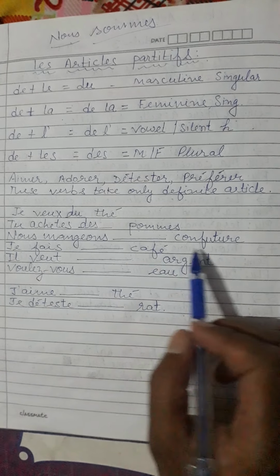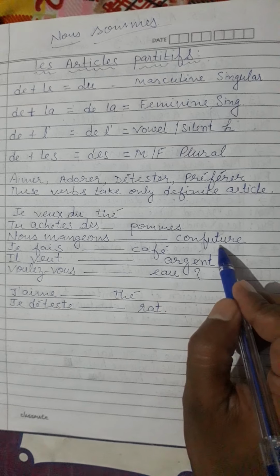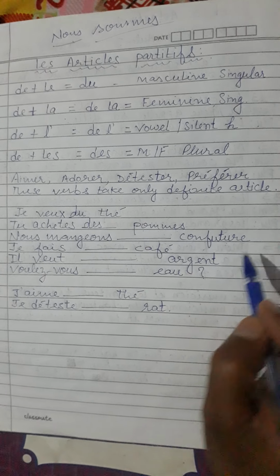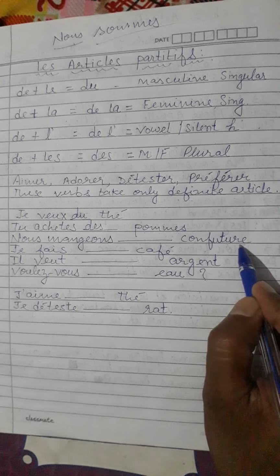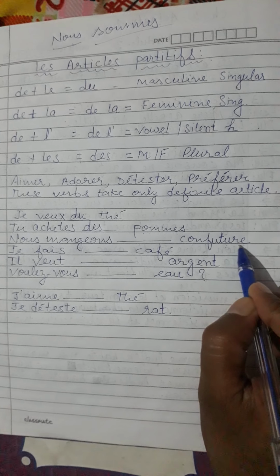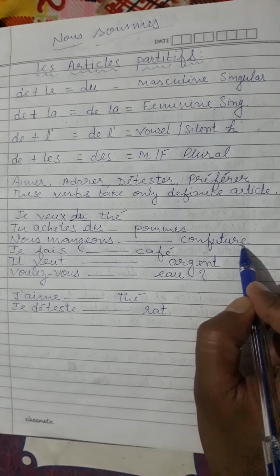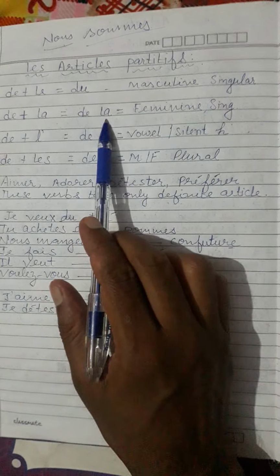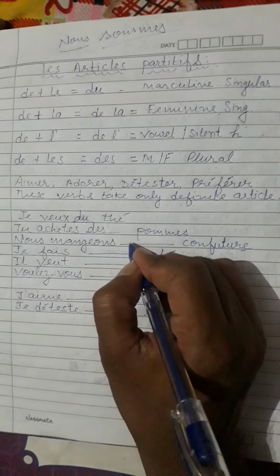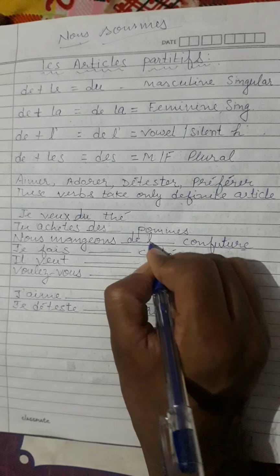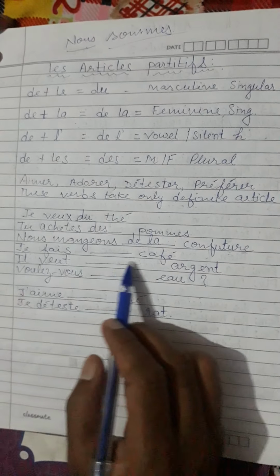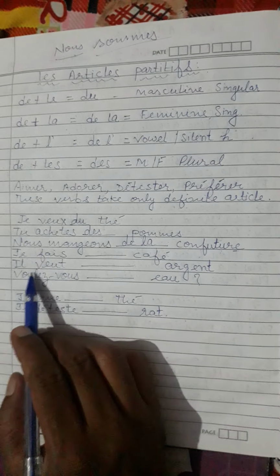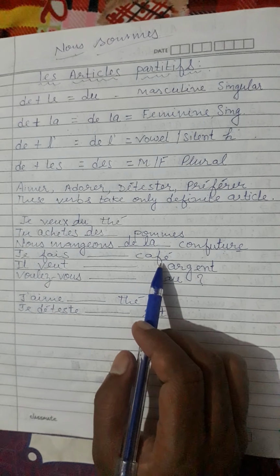Next, nous mangeons de la confiture. Confiture stands for jam. Now you can see the noun is ending with e, so it is a feminine noun. Now for feminine singular we are going for de la. Now you can add over here de la. Nous mangeons de la confiture. We eat some jam.